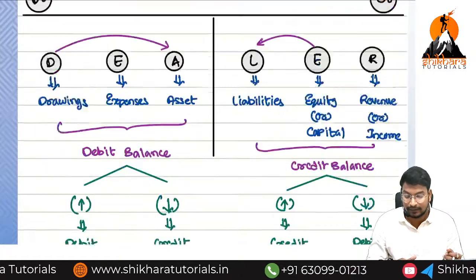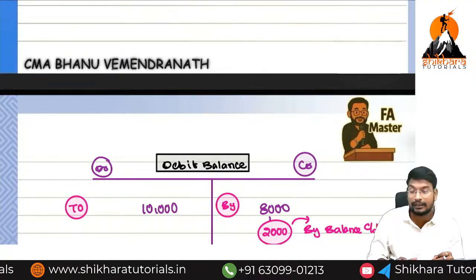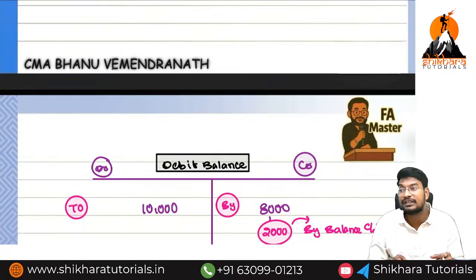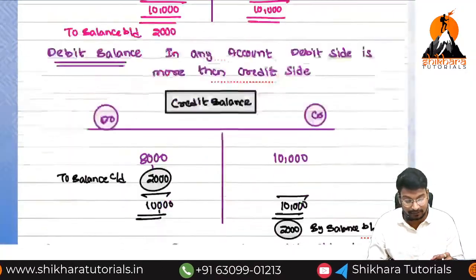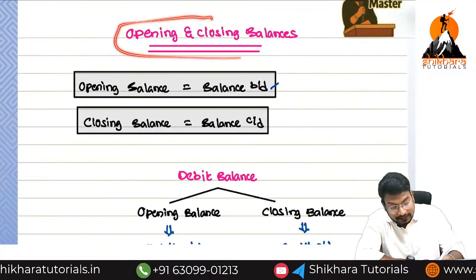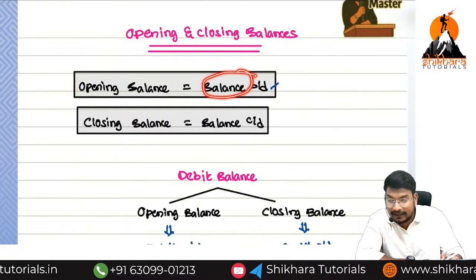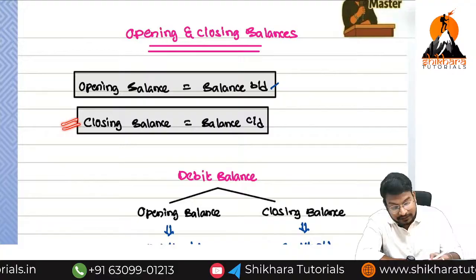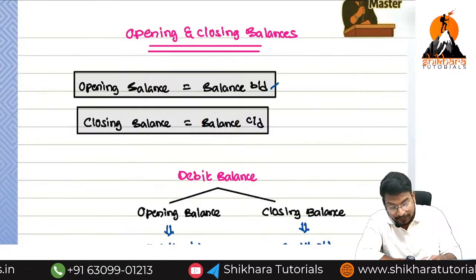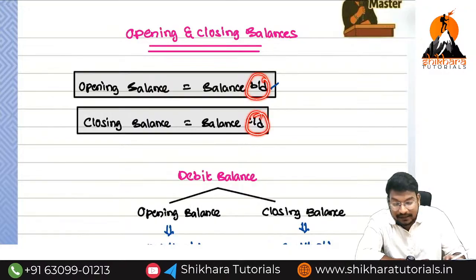credit. Okay, now next. For the debit balance, opening balance will be on debit side. For the debit balance, closing balance will be on credit side. So that thing we have discussed in yesterday's class. Opening and closing balances. For the opening balance, what we need to write? Balance brought down. For the closing balance, what we need to write? Carry down. Opening means nothing but beginning. Beginning means brought down. Closing means carry down.